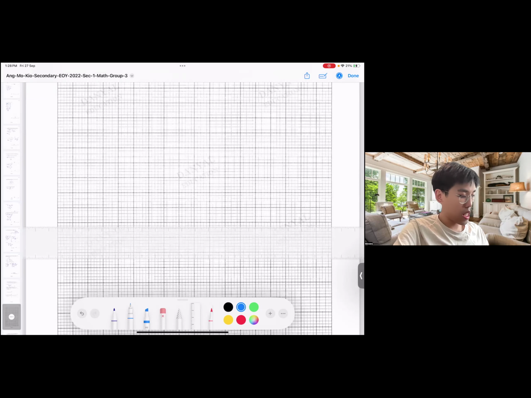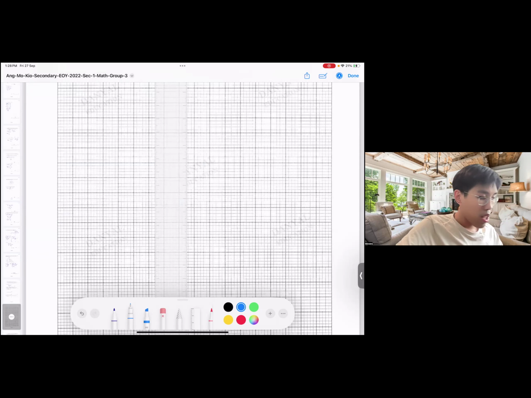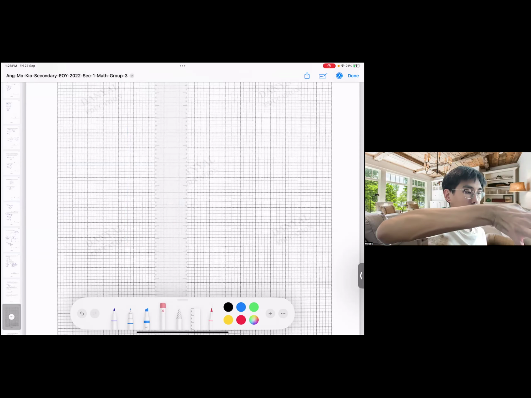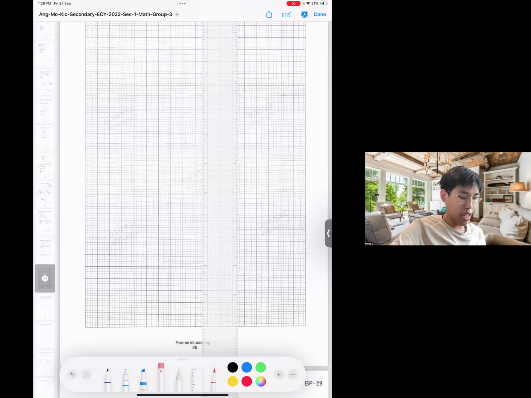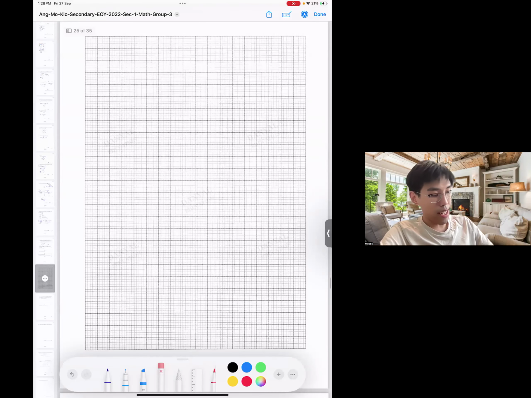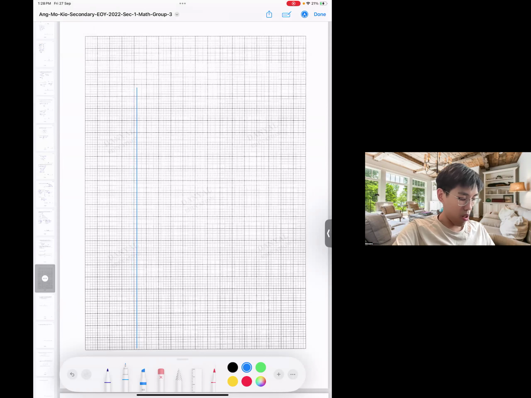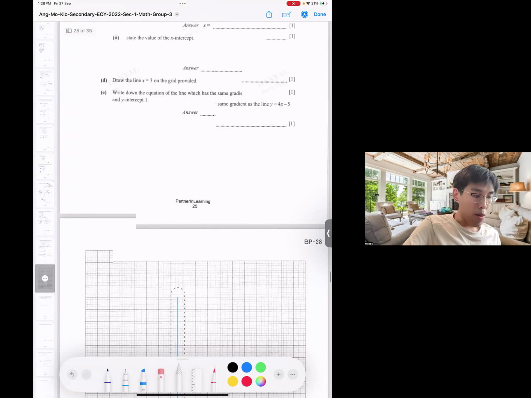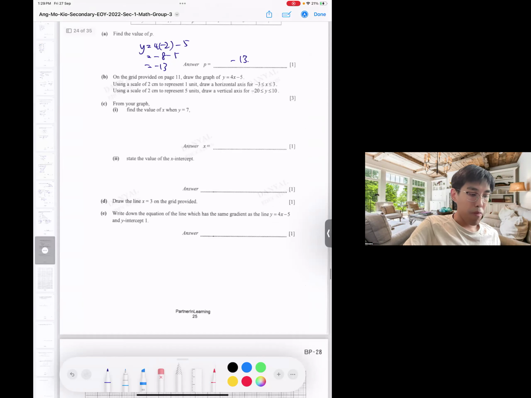Use a different color. Let me just turn it to portrait mode. This looks better. I can draw it here. Yeah, nice. I just draw a long enough line and adjust. Of course, for those of you who use pencil and ruler, you can just draw the line along as well. Then you see, it says minus 3 to 3.